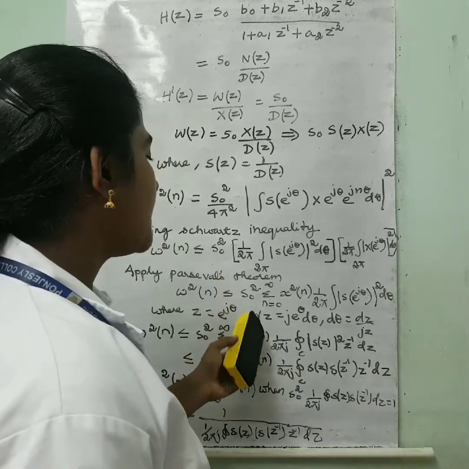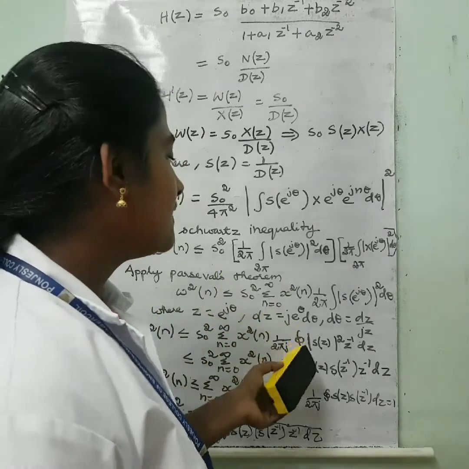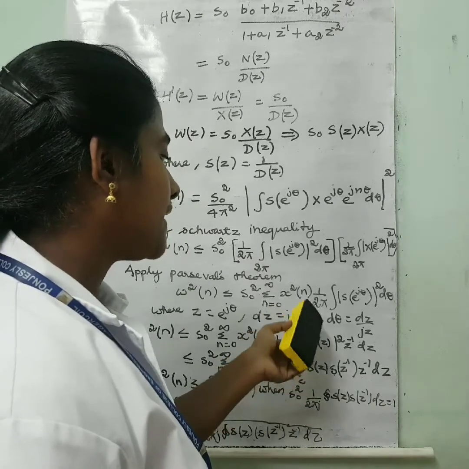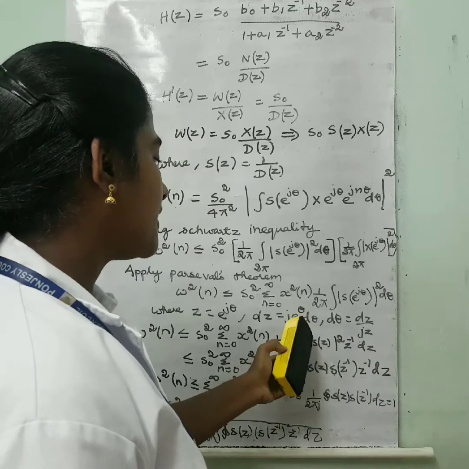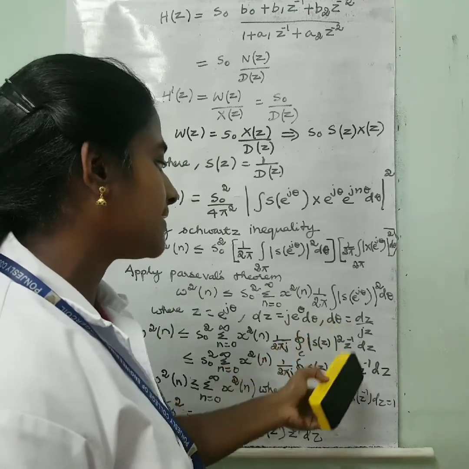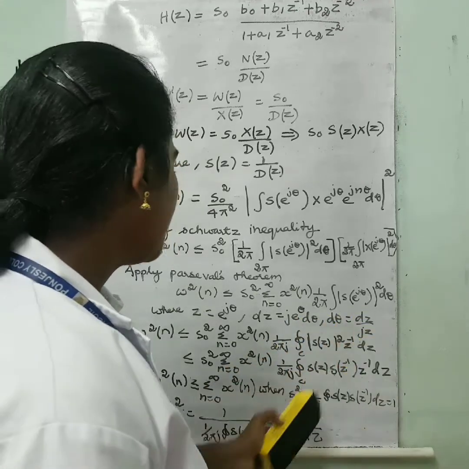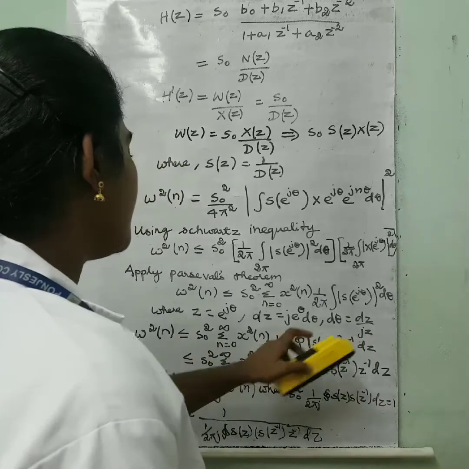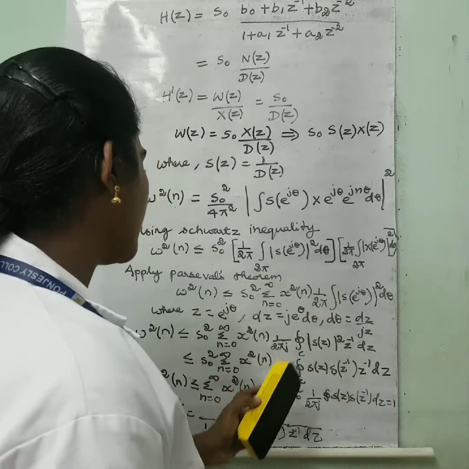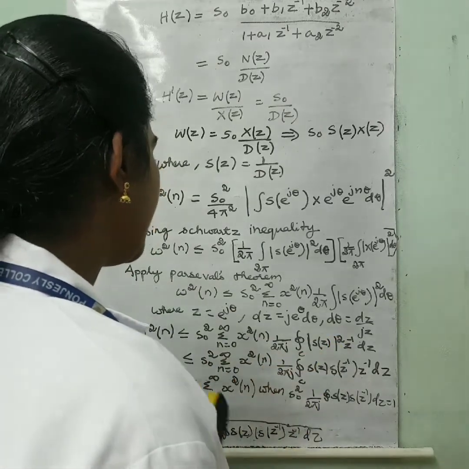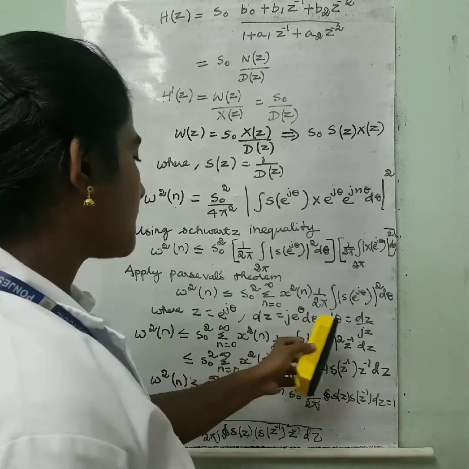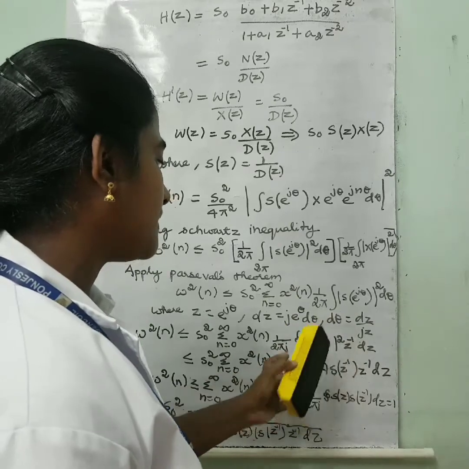So d theta is equal to dz by jz. Again you can substitute the value of d theta in this equation.